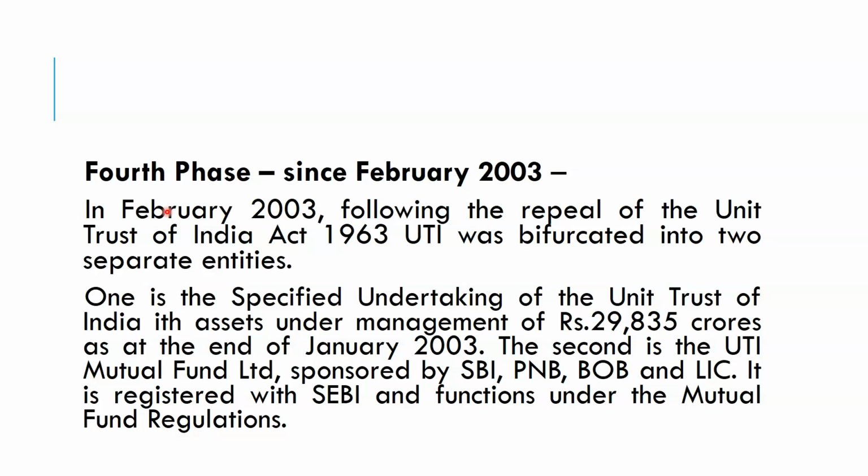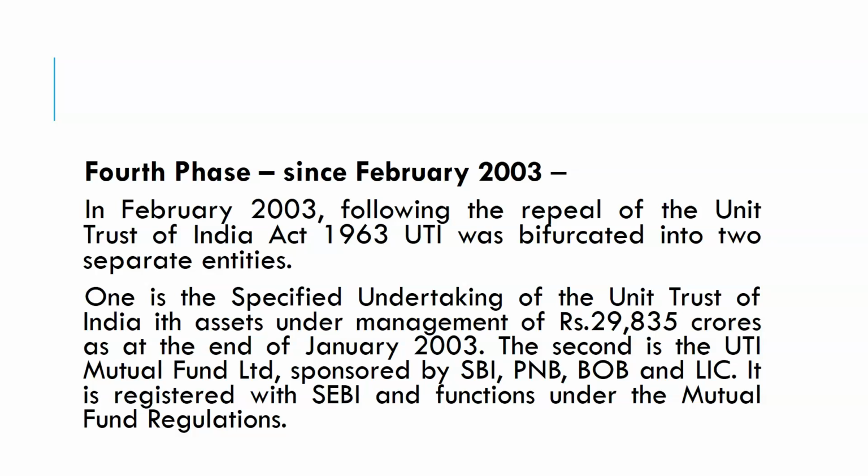The fourth phase, since 2003, following the repeal of the Unit Trust of India Act 1963, UTI was separated into two major entities. One is the Specified Undertaking of Unit Trust of India, whose asset under management is about 29,835 crores at the end of 2003.